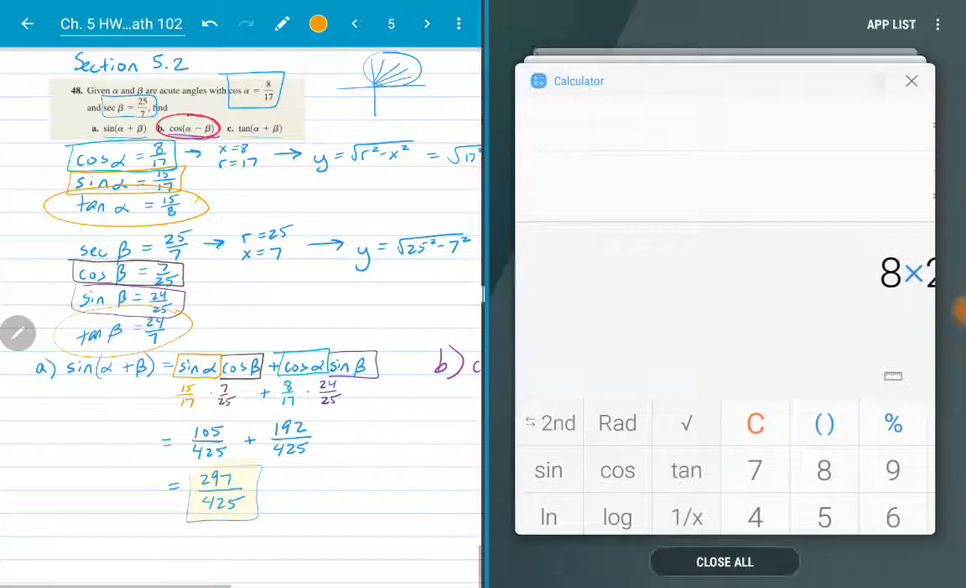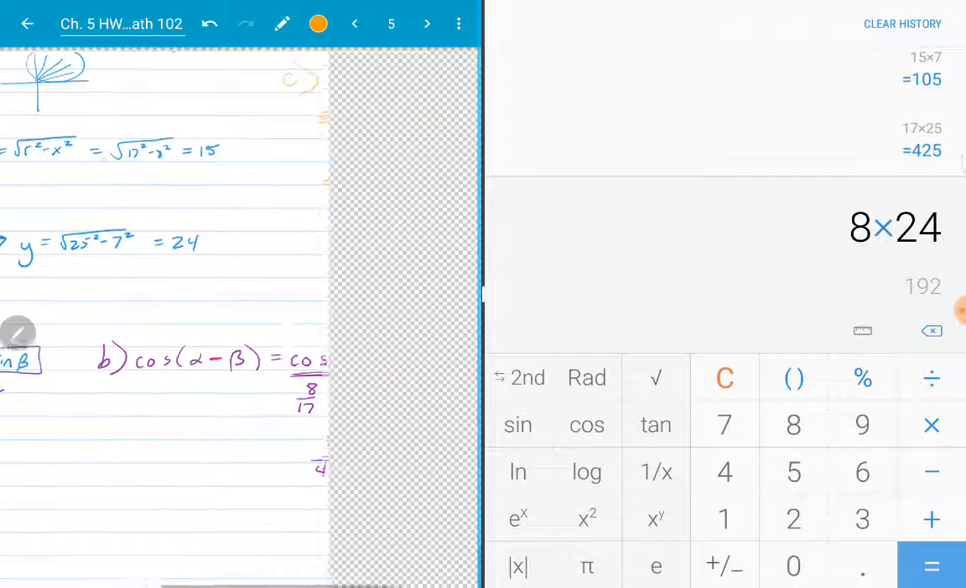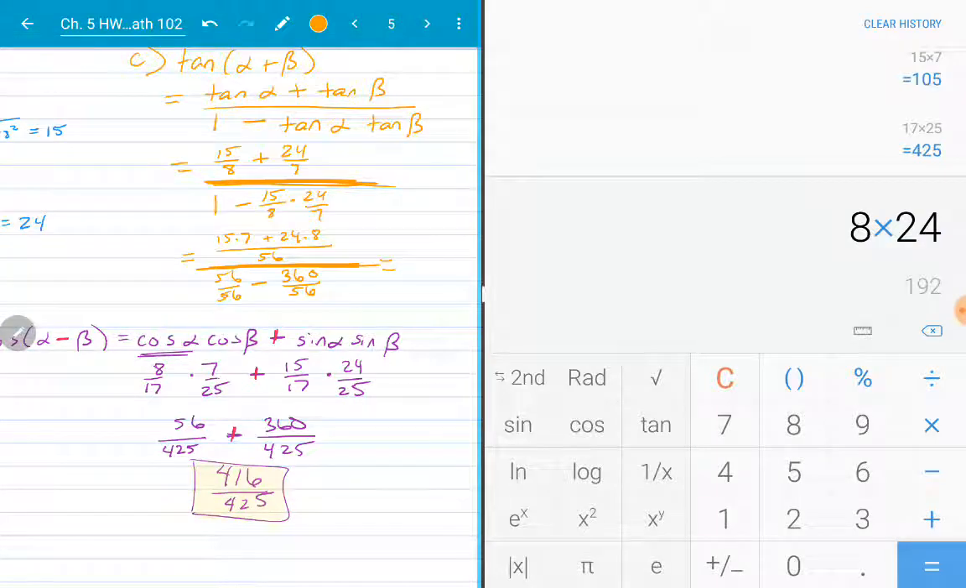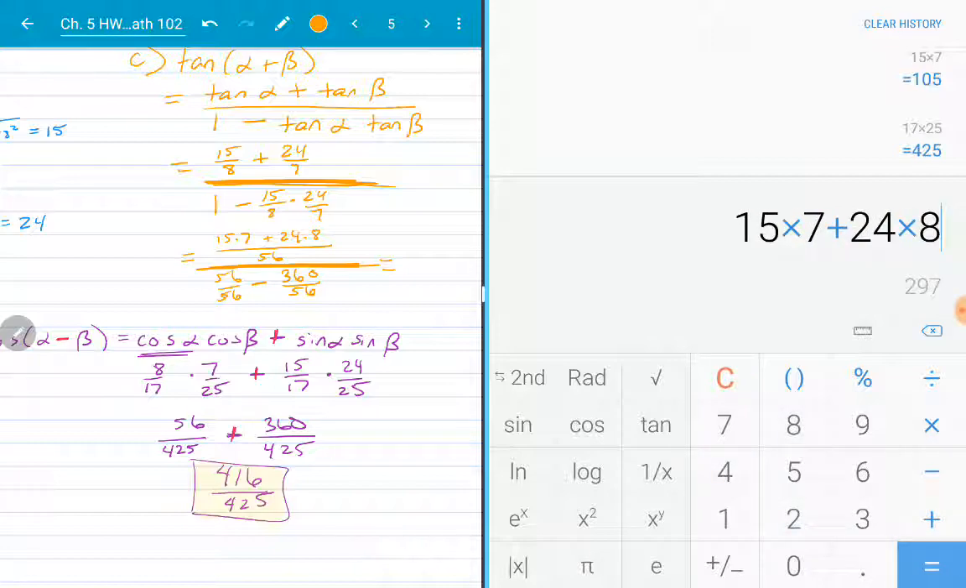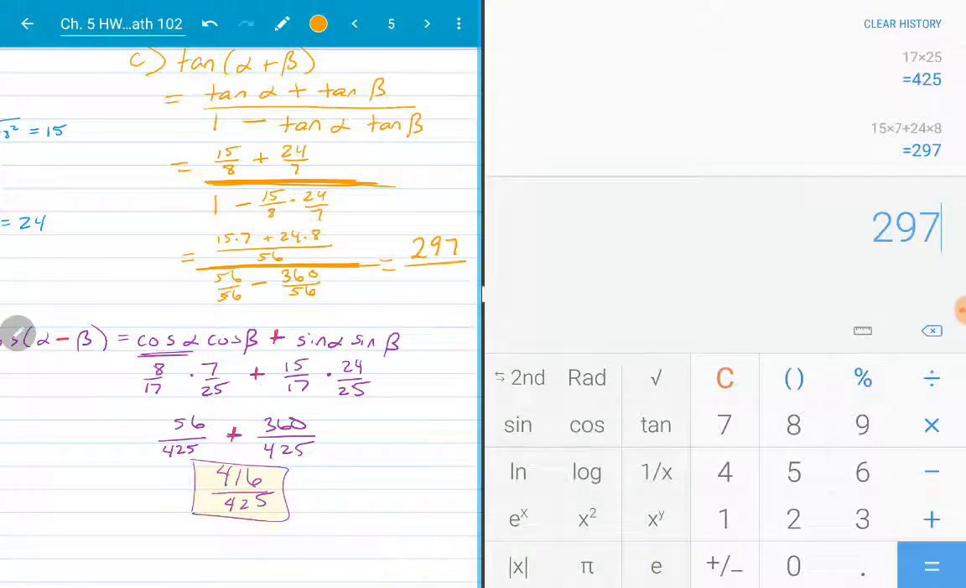I'll use the calculator for that though. So I have 15 times 7 plus 24 times 8 for the numerator of the numerator, which gives me 297. I'm ignoring that 56 because I know it's a denominator of both parts, so it's going to cancel when I divide. And then in the bottom, I have 56 minus 360, or negative 304, so I'll bring that negative out in front of the fraction, and I get this as my final answer.